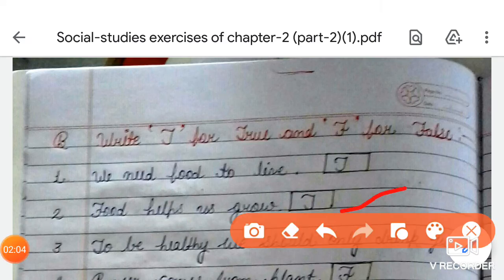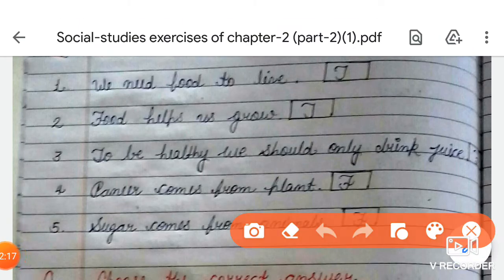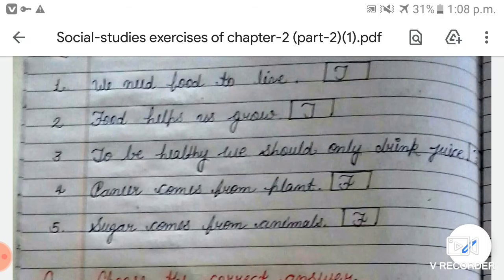and next one is to be healthy we should only drink juice. Is it true or false? Can we be healthy to only drink juice? No, we can't. So it's a false statement. So we will write F here. Okay, students? We have to write F here.